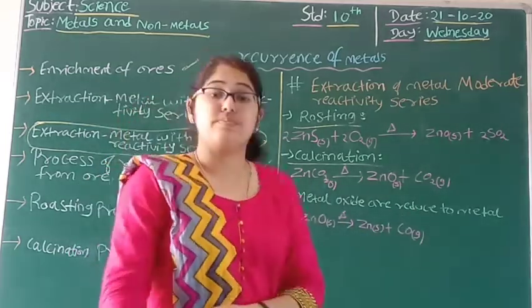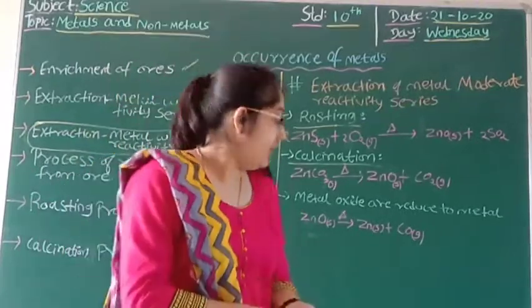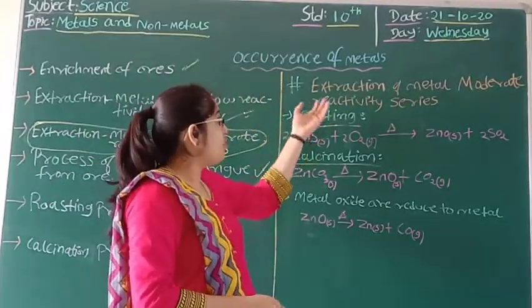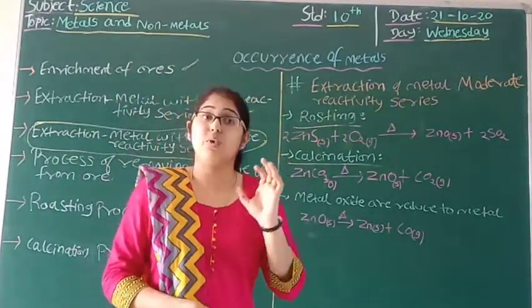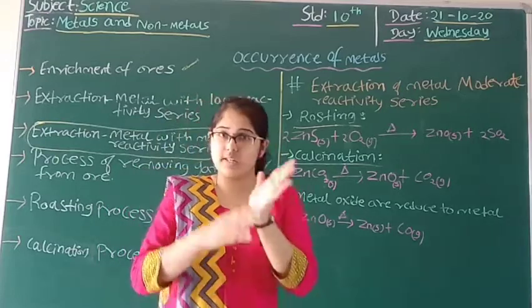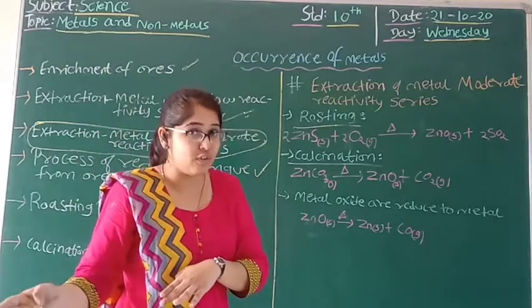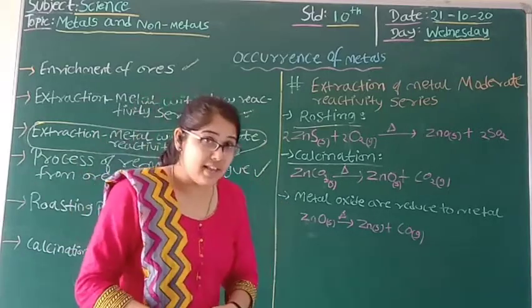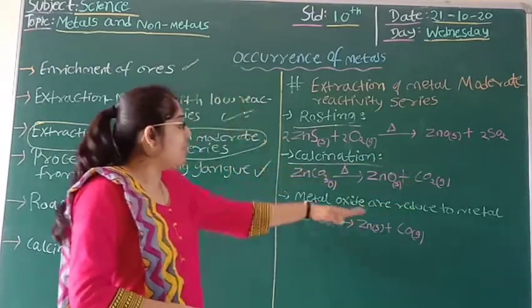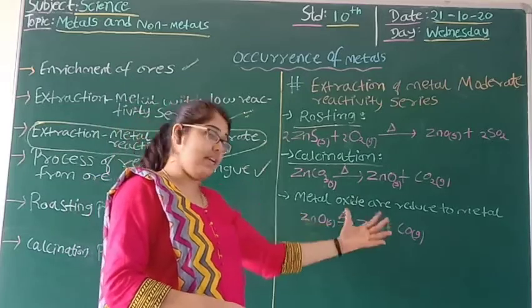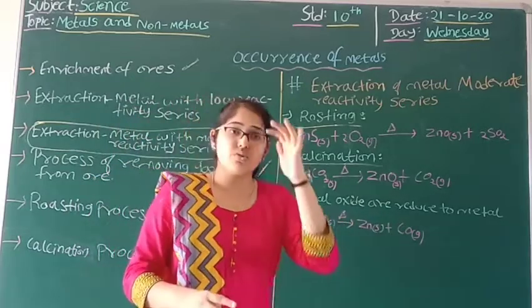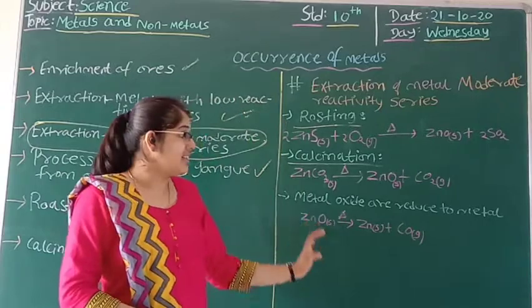So with this, we can say that the metals having moderate reactivity, which are in sulfide or carbonate form, can be easily converted to oxide form, and by using a reducing agent we can get our pure metal. But students, over here we are using carbon.